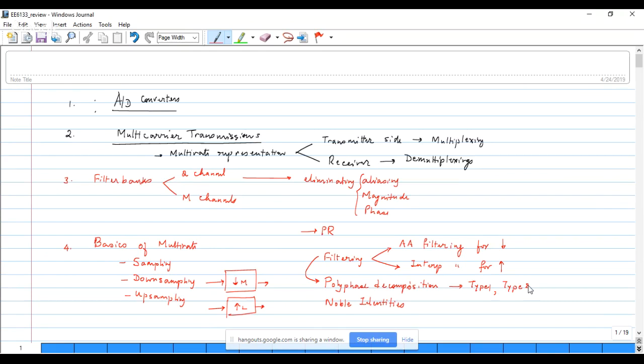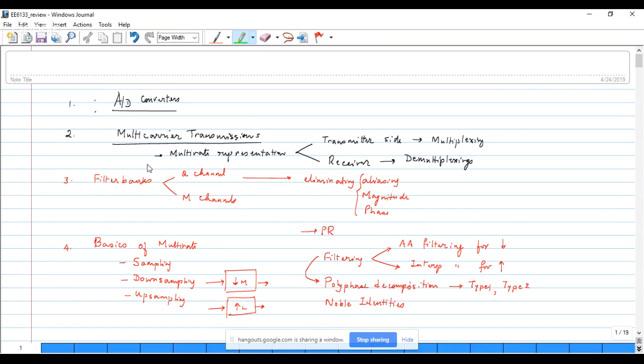To look at the course in its natural flow, we started out with the fundamentals, all of the basic building blocks. This led us to the foremost application of multirate signal processing, which is in filter banks. And we saw that we could develop filter banks which would lead us to perfect reconstruction. Using this as a framework, we went on to understand the transmultiplexer as one of the applications of filter banks,